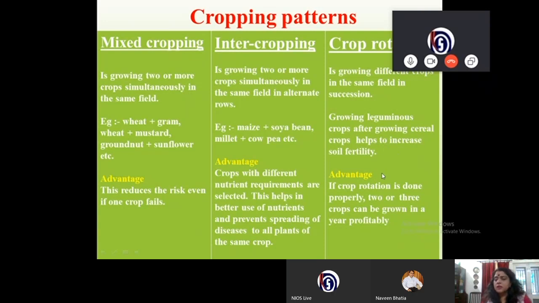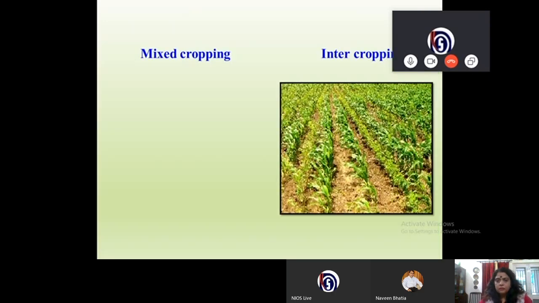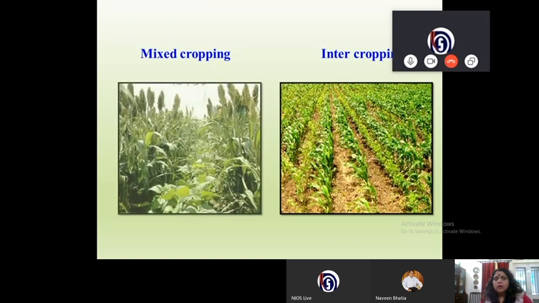The advantage is that if crop rotation is done properly, two or three crops can be grown in a year profitably. Now we are seeing pictures of mixed cropping and intercropping. You see how in this one all of them are being grown together, whereas in this one, can you see there are different rows? This is intercropping.